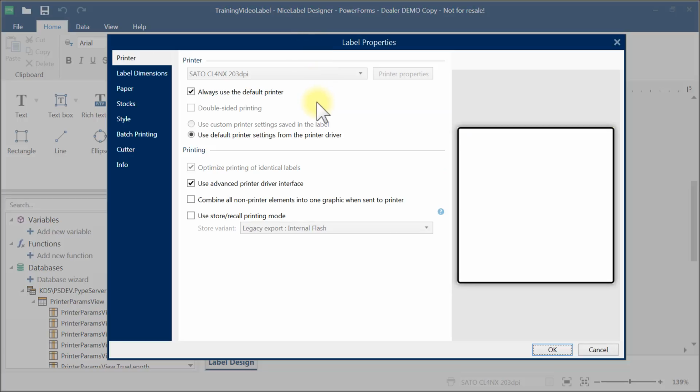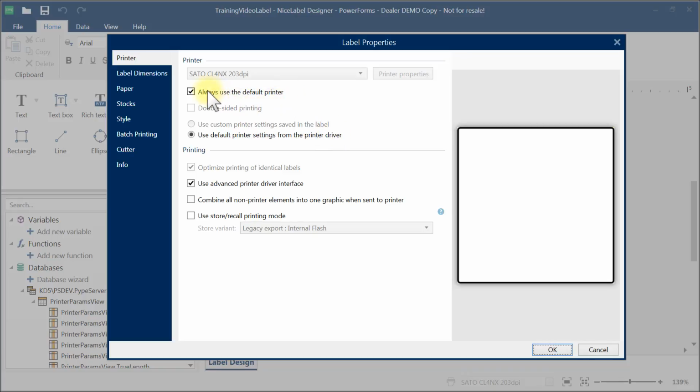So I clicked on that button there. And here it says always use the default printer, that's the printer, and it says you use the default printer settings from the printer driver. Great, we're done. And once you get your printer driver set up right with the right speed and the right everything, you're good, it's going to come out fine.